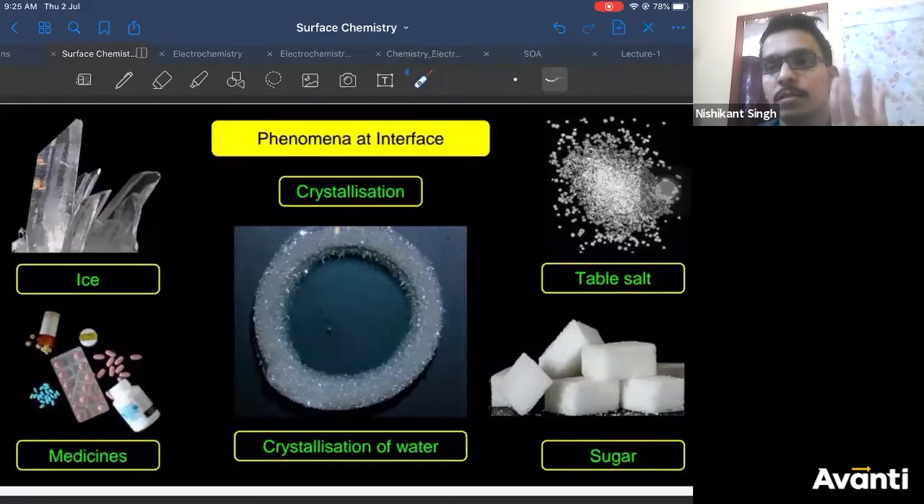Salt crystals, your NaCl, also has crystals. All of you are very well aware of the structure of NaCl. So all of these processes involve a solid-liquid interface. It's generally an example of crystallization.